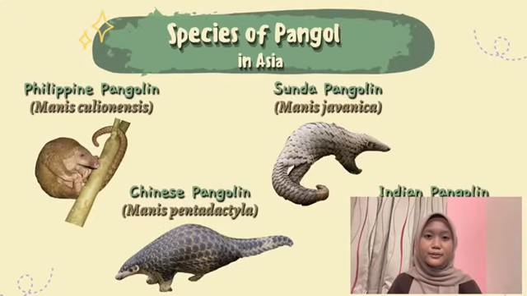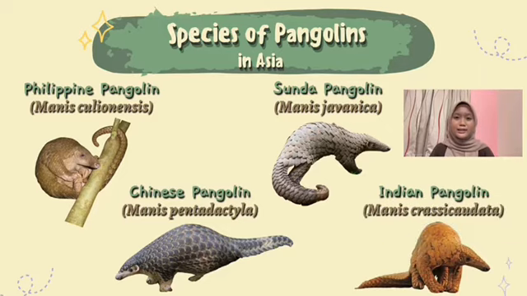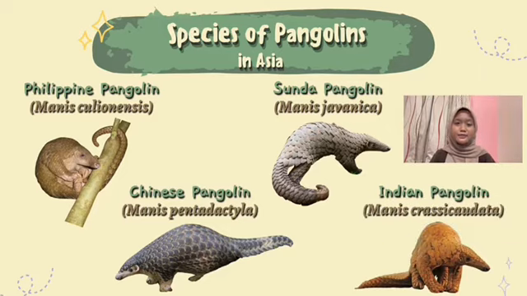Next, we will get to know about different species of pangolins in Asia and in Africa. As we can see, they all have different physical features because they live in different geographical areas, and this is called genetic diversity. So, in the Philippines, they have the Philippine pangolin, and its scientific name is Manis culionensis.